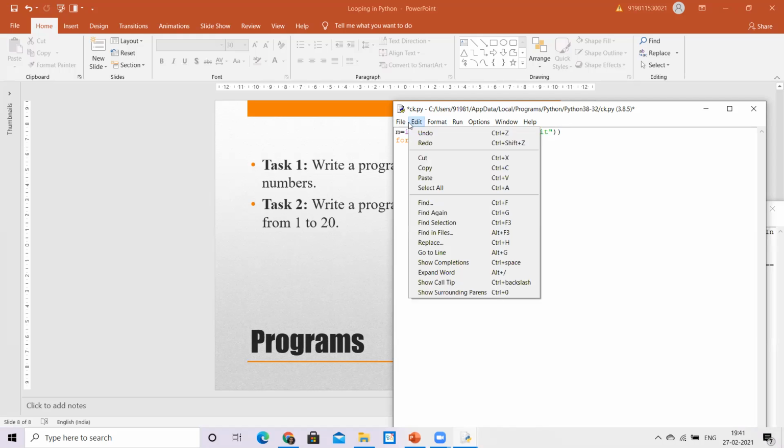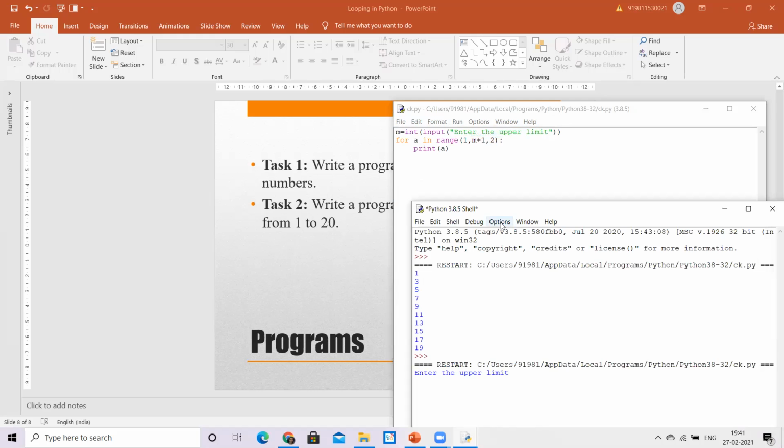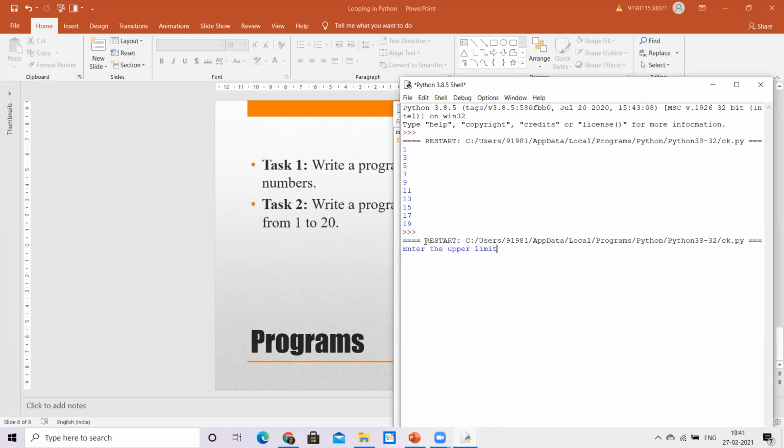Okay. So let us try this too. This is making the program more user friendly, in the sense I ask the user till where they want, and then accordingly the program works, rather than being a static output always. So my upper limit is supposedly 10. Okay. So it prints till 9. Fine. So that is how.